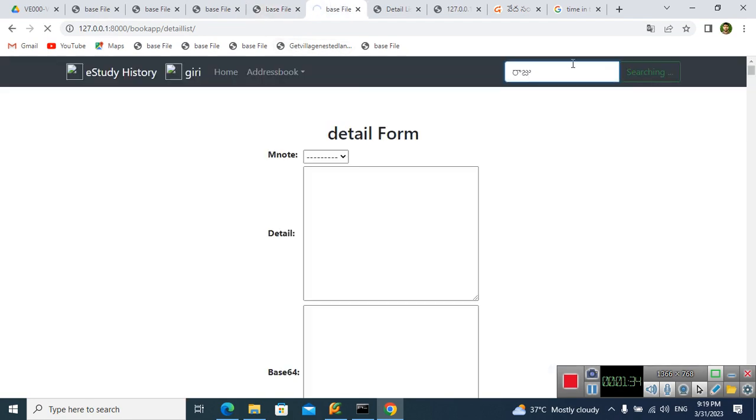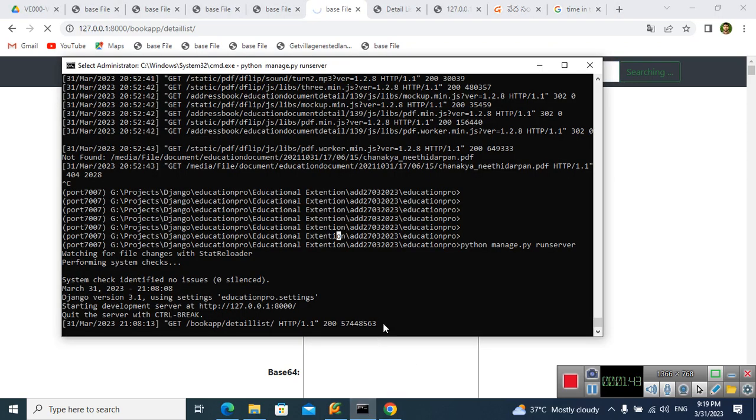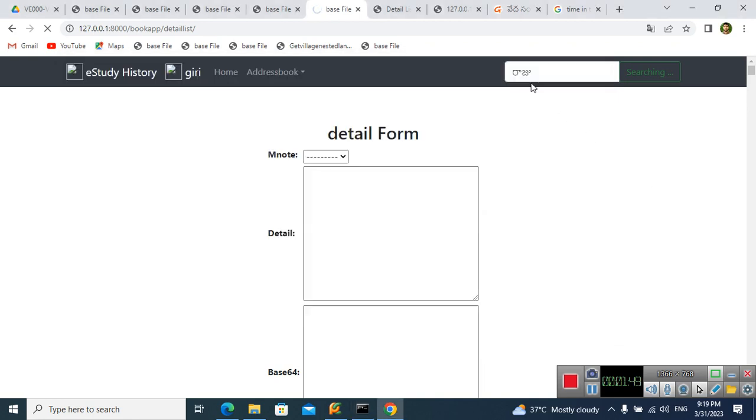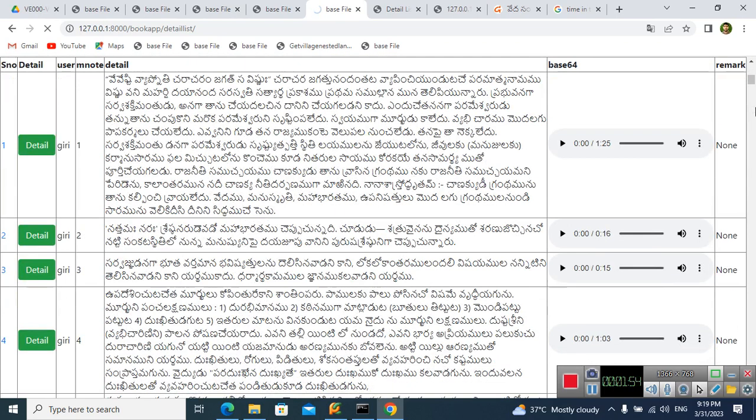The keyword Saraju exists. I place this keyword, and the search happens automatically on the existing data source. Anywhere this word is contained, it gets back the result, while the searching process keeps on happening.